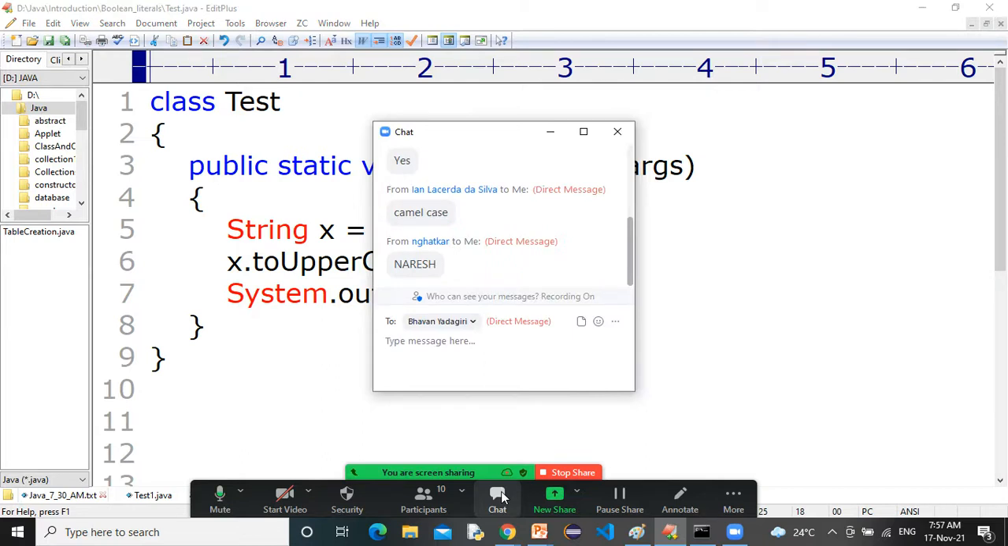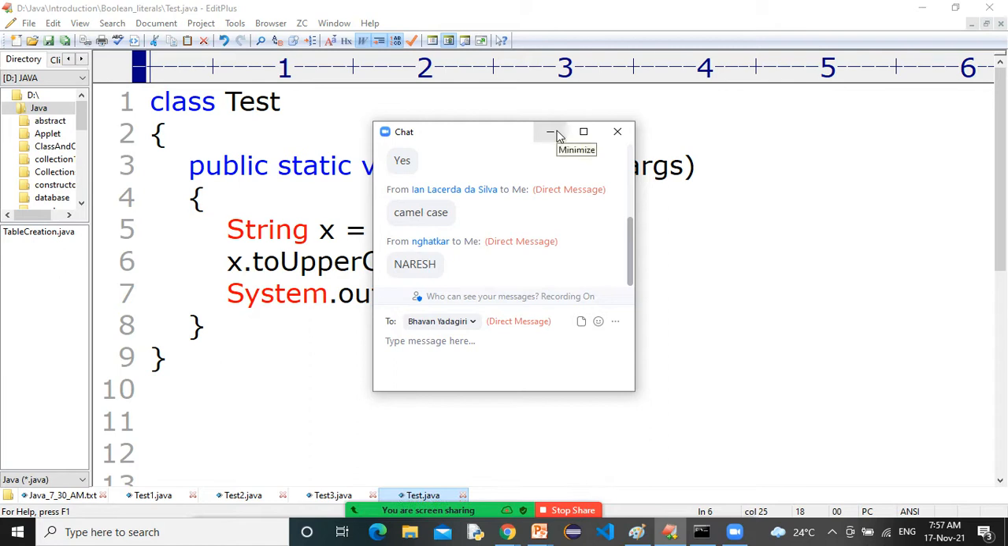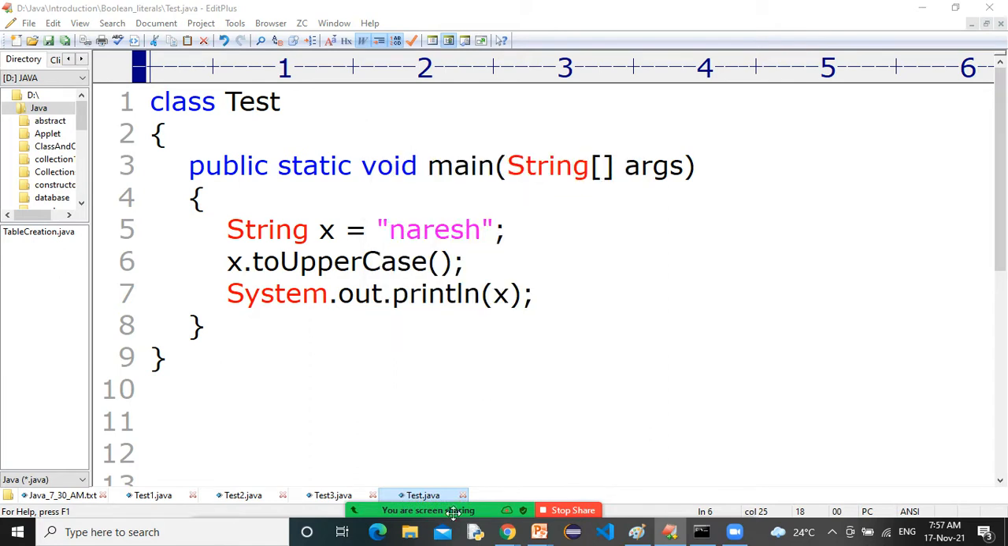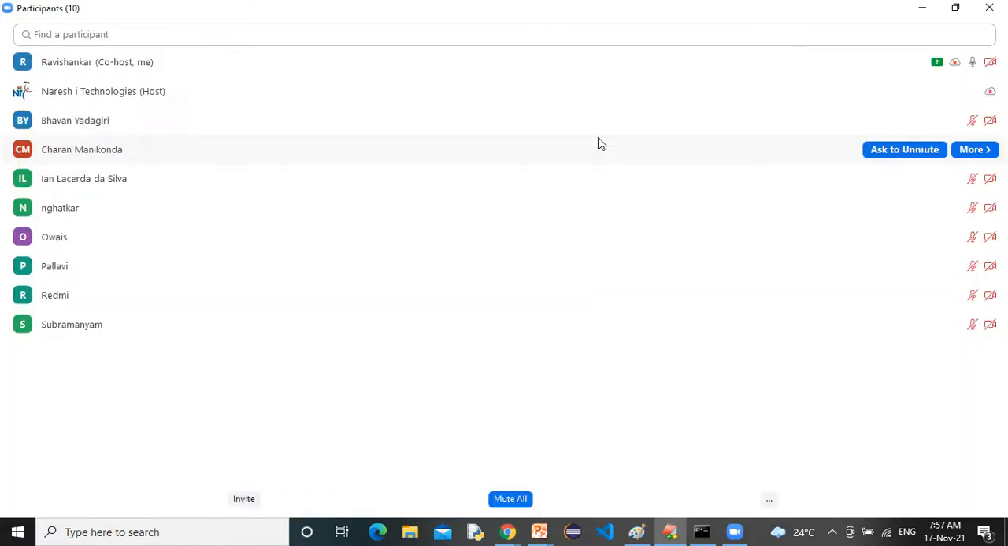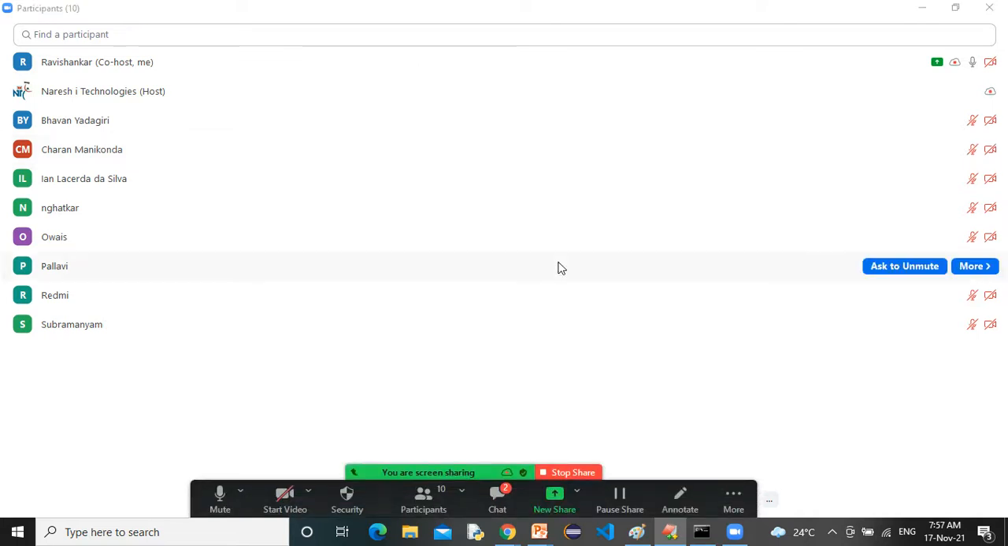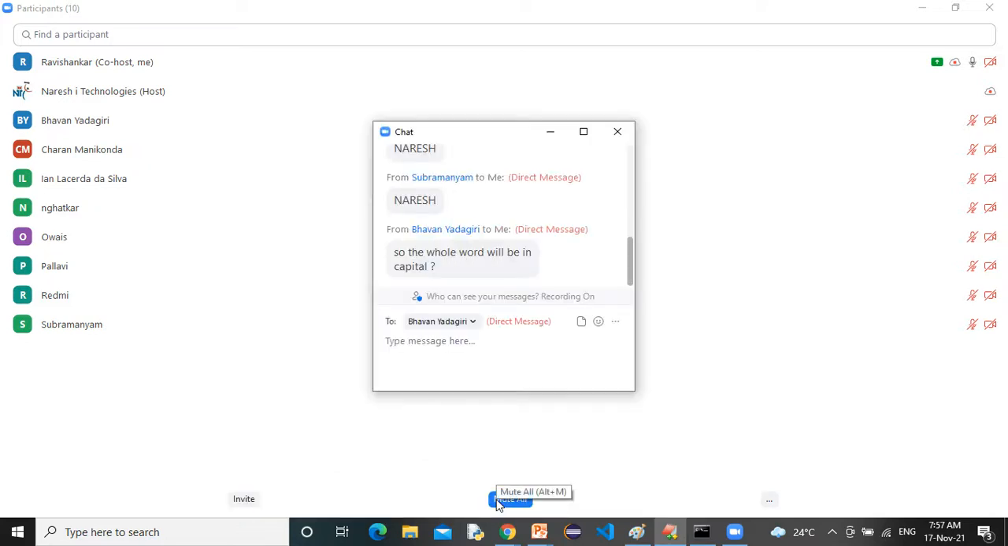Yeah, Naresh in capital. Okay, any more? Anyone? Other responses? Naresh in capital. So the whole word will be in capital.